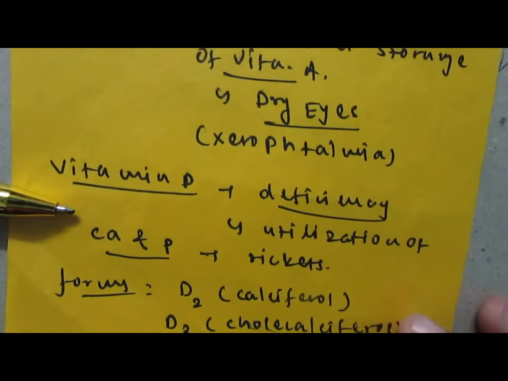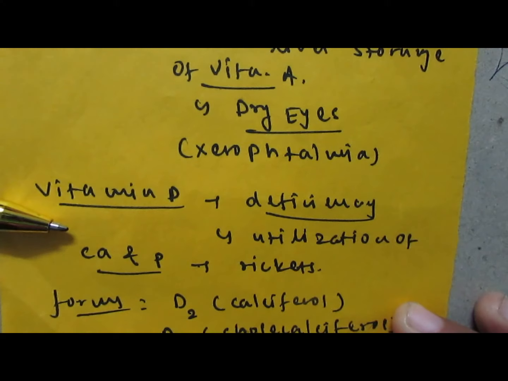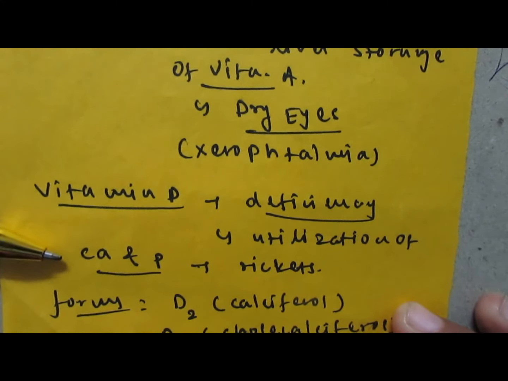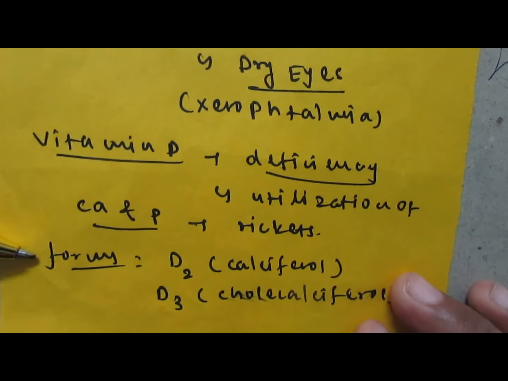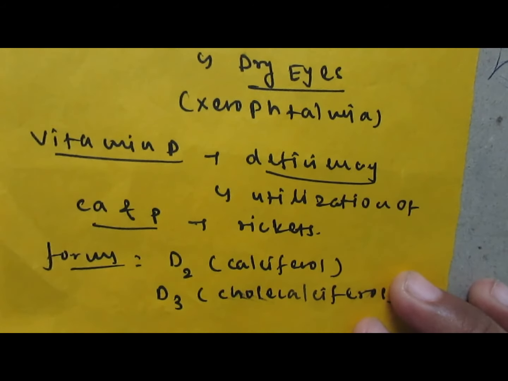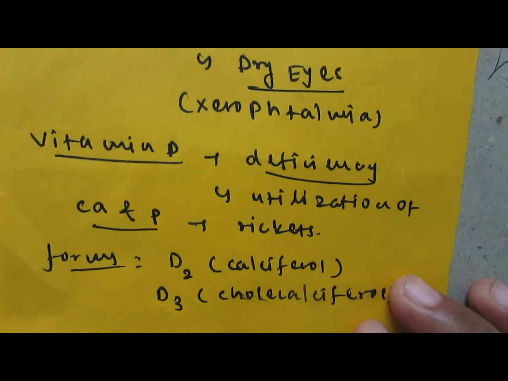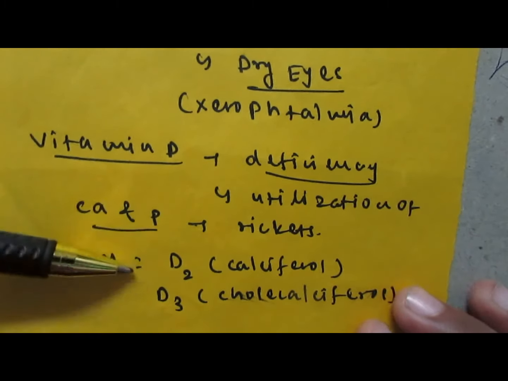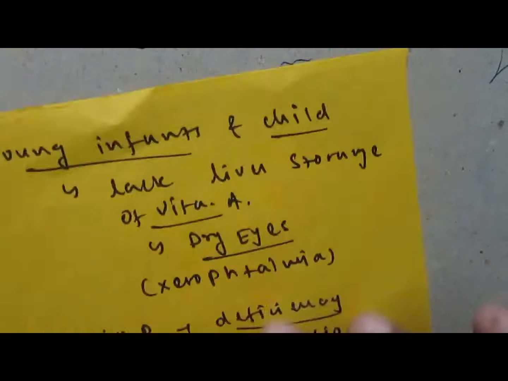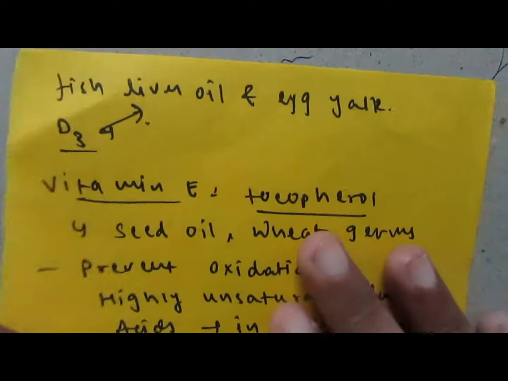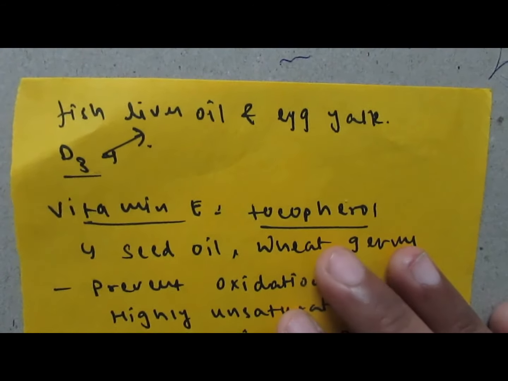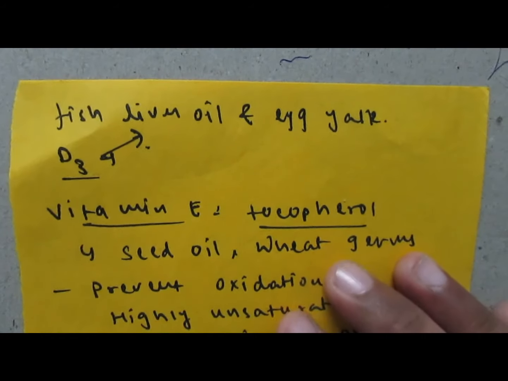Then vitamin D. Deficiency of vitamin D is the main reason for impaired utilization of certain major elements like calcium as well as phosphorus, and that will lead to rickets disease. The forms of vitamin D are D1, D2 as well as D3, and vitamin D2 is also known as calciferol, and vitamin D3 is also known as cholecalciferol. Fish liver oil as well as egg yolk are rich sources of vitamin D3.